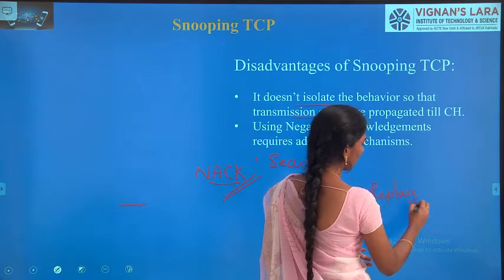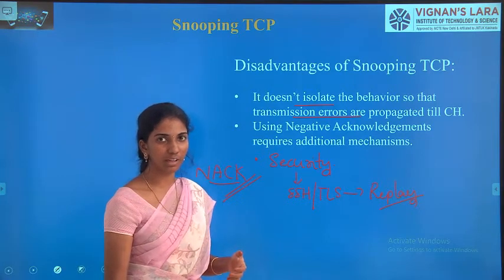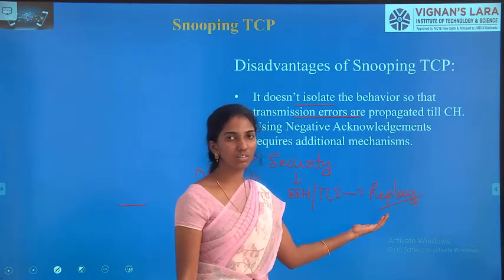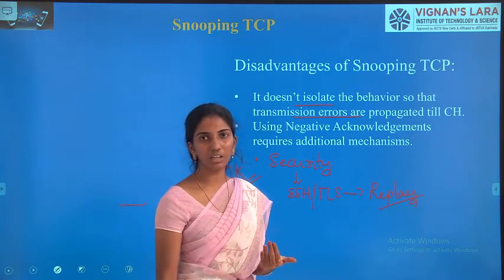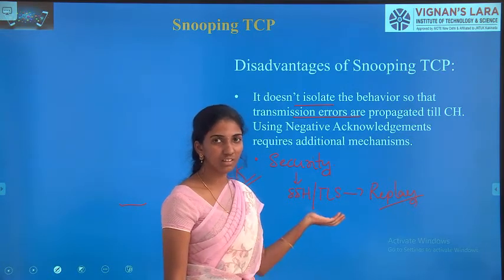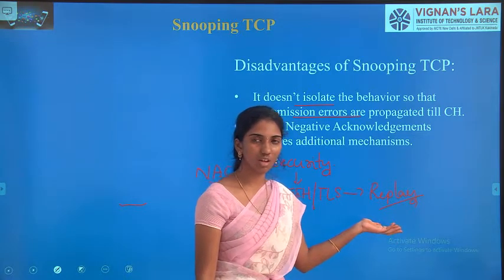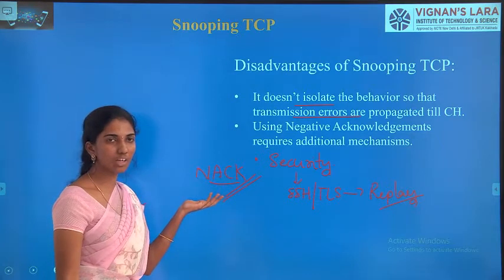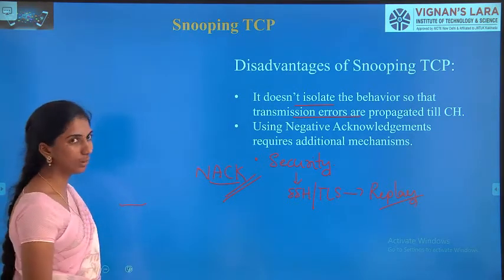So what is meant by a replay attack? Sending of data again and again is called a replay attack. This is a basic common security attack in networks. So if the data is locally retransmitted into the network, there might be a chance of thinking that a replay attack has been done in the network. Okay. So this is why we treat this as one of the disadvantages, because encryption is not much convinced. Okay. So this is about snooping TCP.